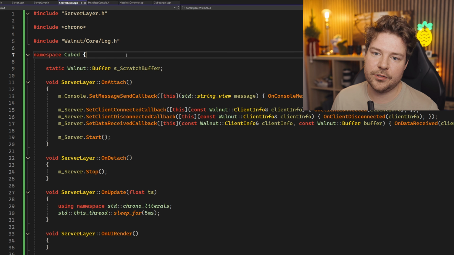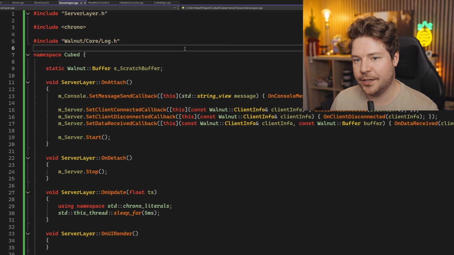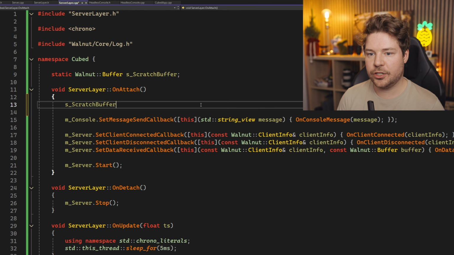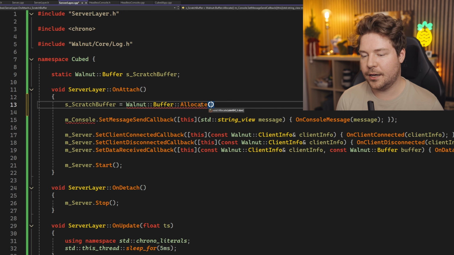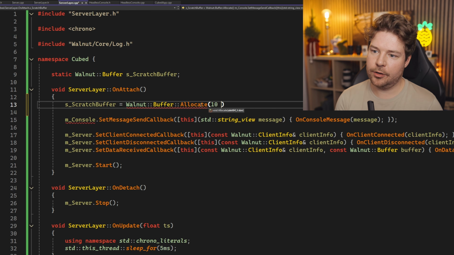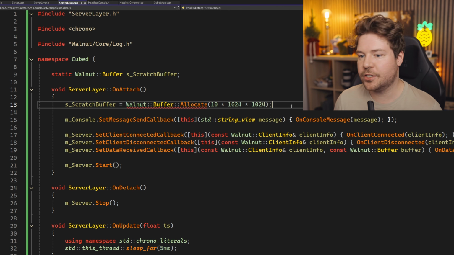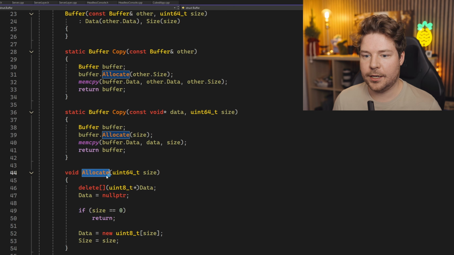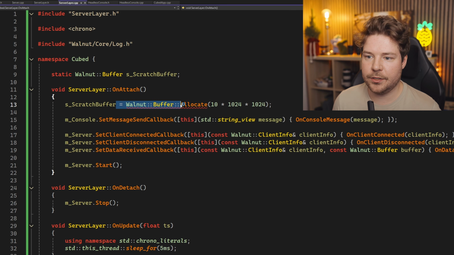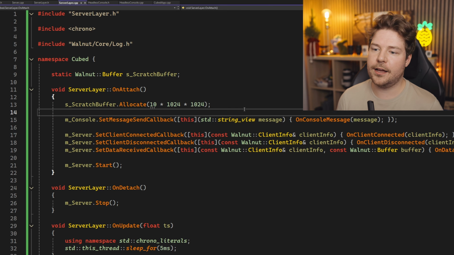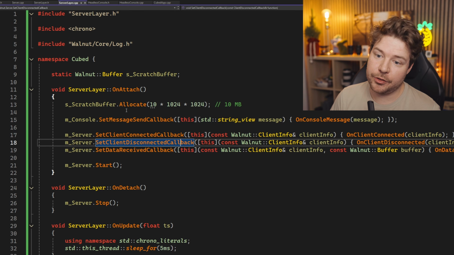I think I might just try using namespace Walnut up here somewhere. Anyway, when we attach, I'm going to allocate. So we'll do Walnut buffer. I think we can just do allocate some kind of size. So let's do, for example, 10 megabytes, which is probably a lot, but let's just do that. Okay, that's actually not a static function, so we can just do this. So we've allocated 10 meg here, which should definitely be enough.